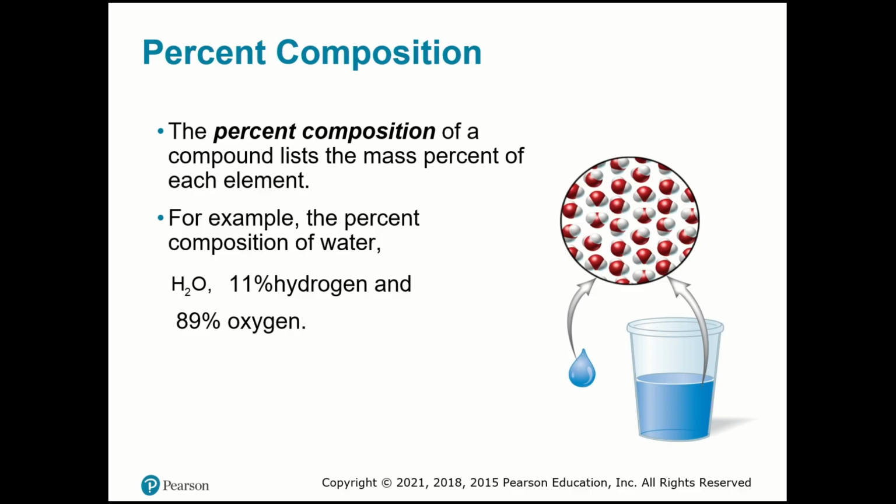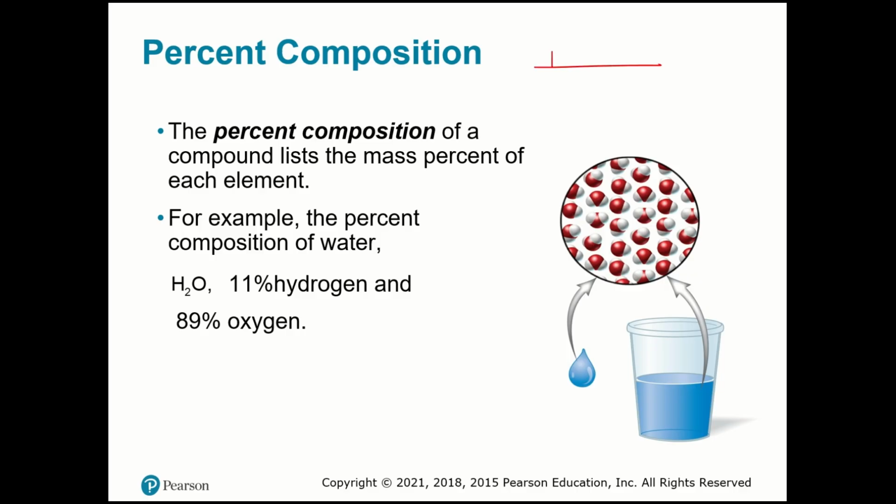Another very important thing in chemistry is percent composition. So if I go in the supermarket and I buy a cup of yogurt, I'm going to read how many percent of sugar we have over here, or percent of fat. The percent composition is very important in all of chemistry. Not only when you buy food and need to control the sugar content. It's important in everything that we do in chemistry. So the percent composition of a compound lists the mass percent of each element.